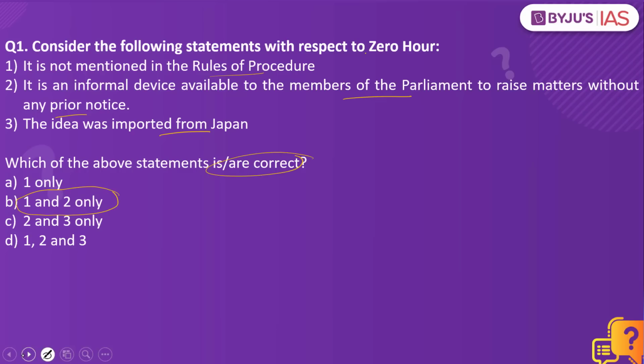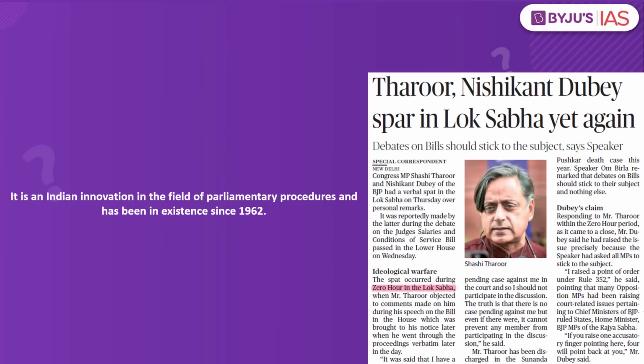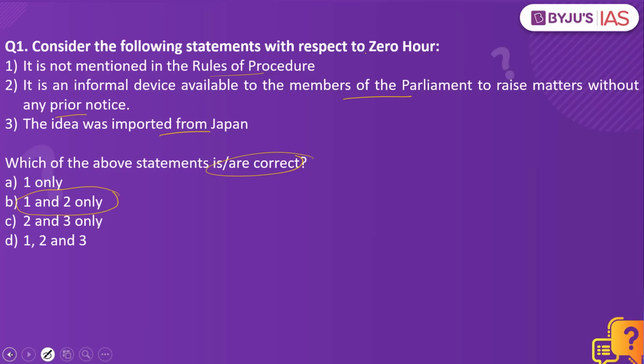Why have we taken this practice question? Because this article in The Hindu makes a mention of the Zero Hour in the Lok Sabha. Let us try and understand what these options are. When it comes to the parliamentary democracy in India, we have the legislature, we have the executive, we also have the judiciary. These are the three organs of the state. Let's forget the judiciary. What we have is the legislature and the executive.